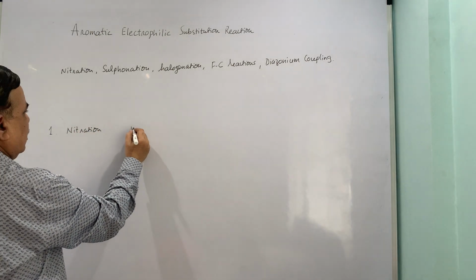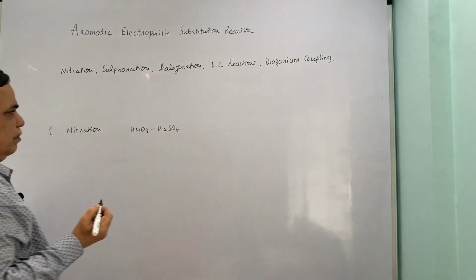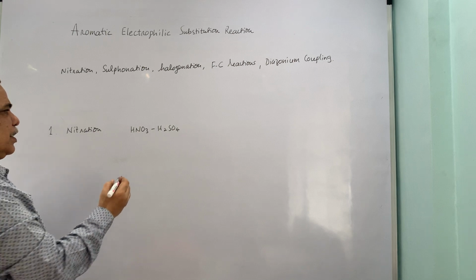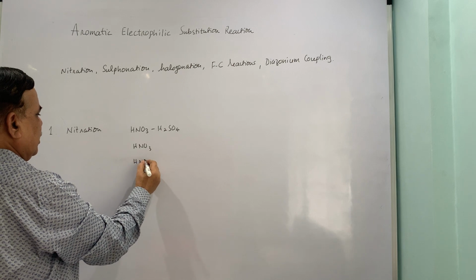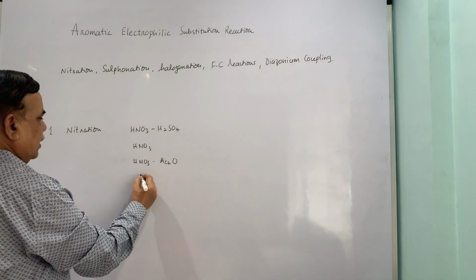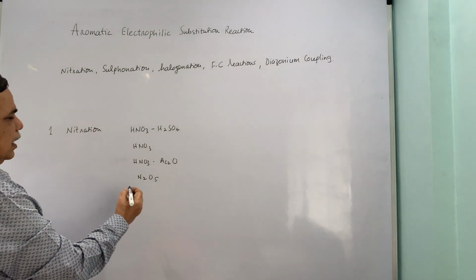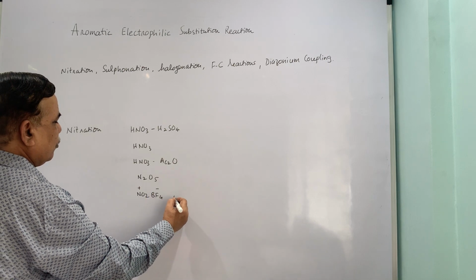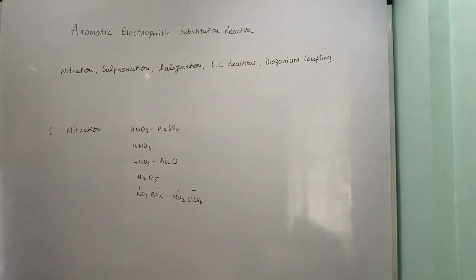For nitration reaction, various nitrating agents have been recommended and have been in use. First one is the nitrating mixture, that is HNO3 and H2SO4. Second is HNO3 itself. Third combination is nitric acid and acetic anhydride. Nitrogen pentoxide is also a conventional nitrating agent, and some nitronium salts, we have already mentioned them: nitronium tetrafluoroborate, nitronium perchlorate. These are also available.